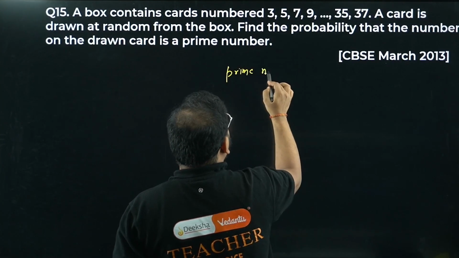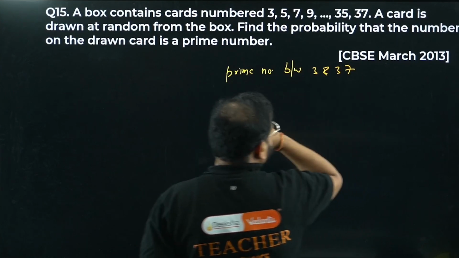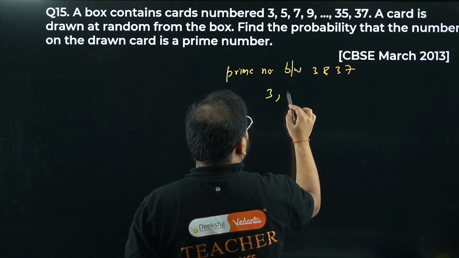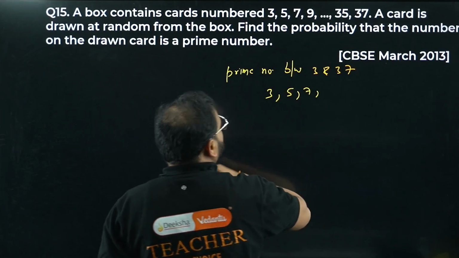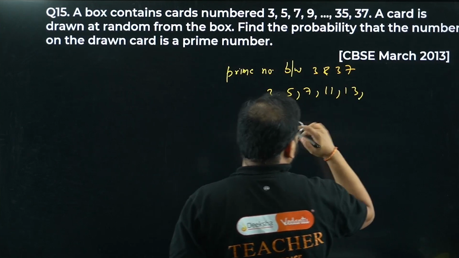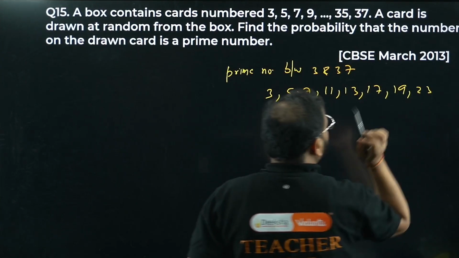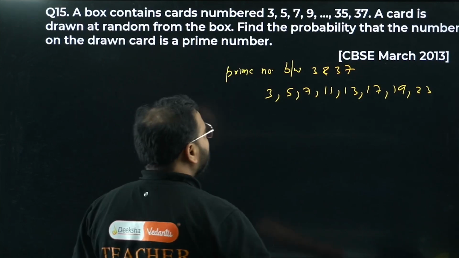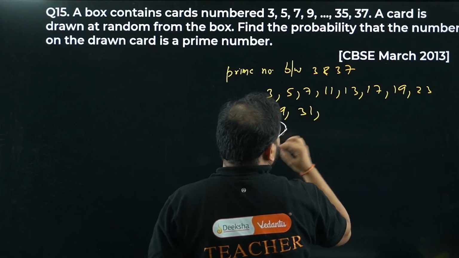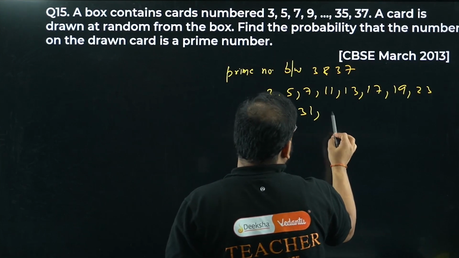Prime numbers between 3 and 37, sir. Have a look. I can get 3 here. I can get here 5, 7. Okay, next will be 11, bacha. 9 is not a prime. Next I'll have 13, next 17, 19, 23. Then we'll be having 29, 31. Then 33, no. 35, no. 37.